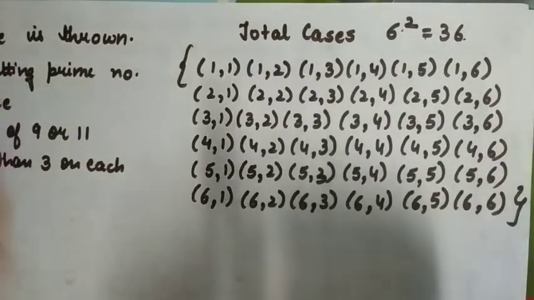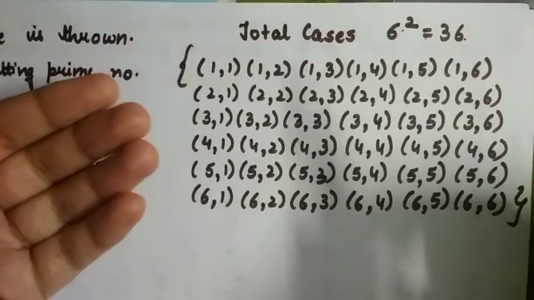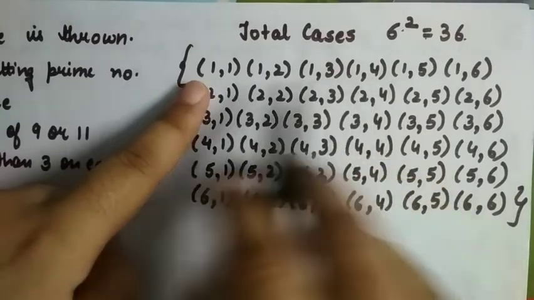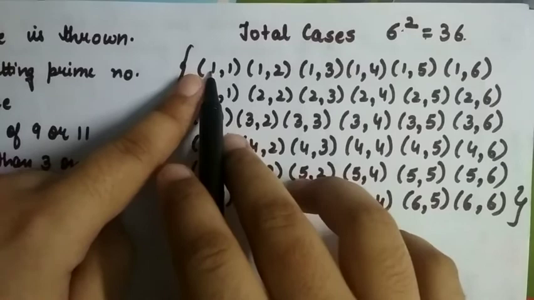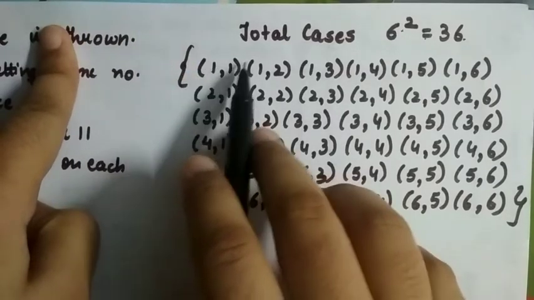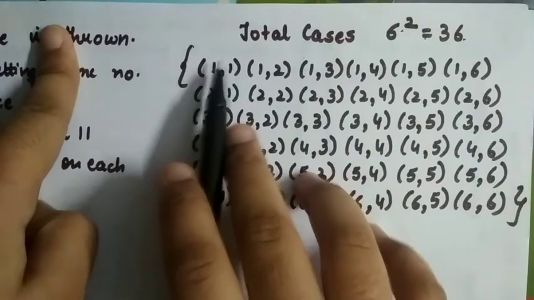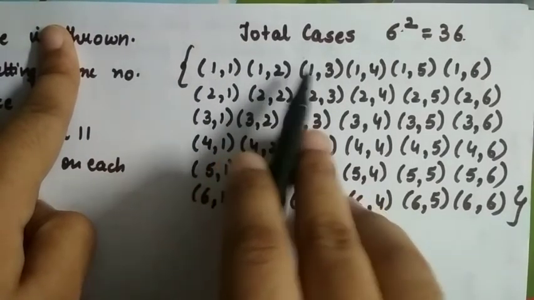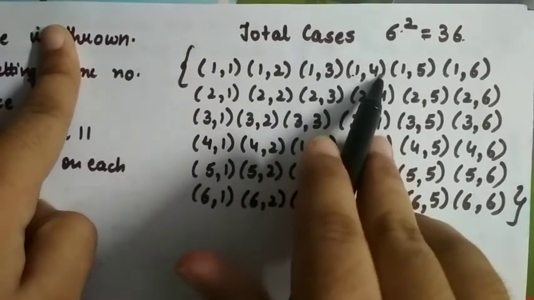Now, how to write down the cases? We know that there are 36 cases, so we have to know how to write them. First of all, consider that we are getting 1 on the first dice and write the other numbers on the second: 1 on the first and 1 on the second, 1 on first, 2 on second, 1 on first, 3 on second, 1 on first, 4 on second.